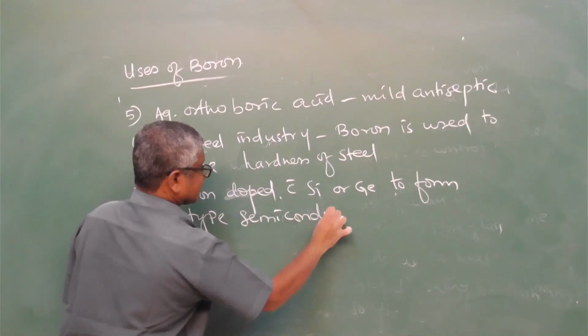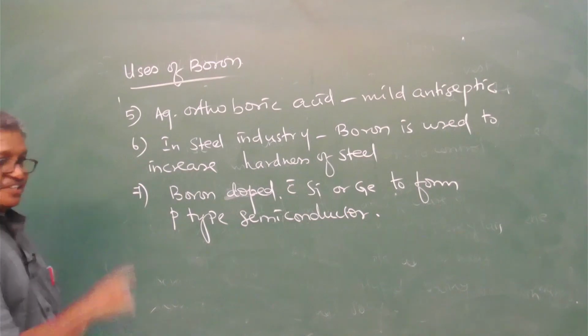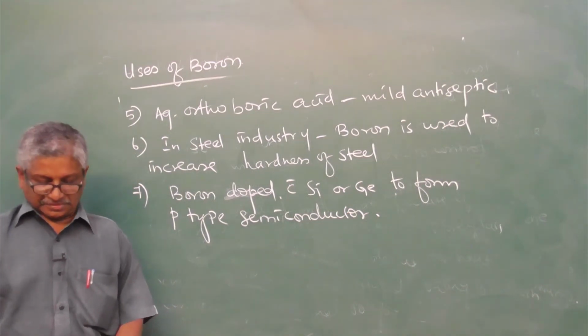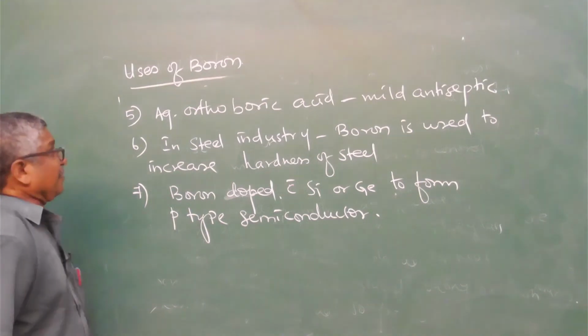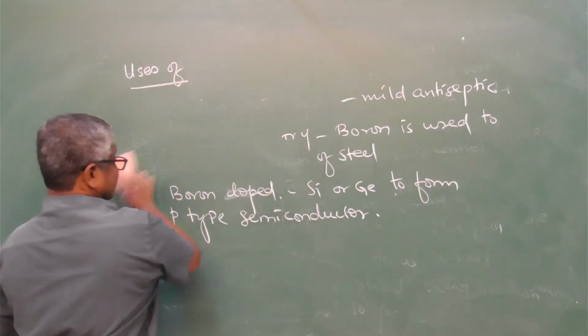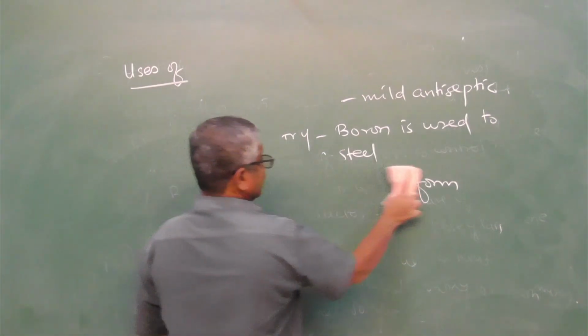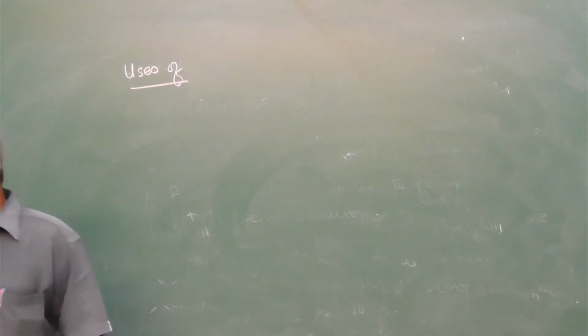These are the uses of the boron, and the next is the uses of aluminium.